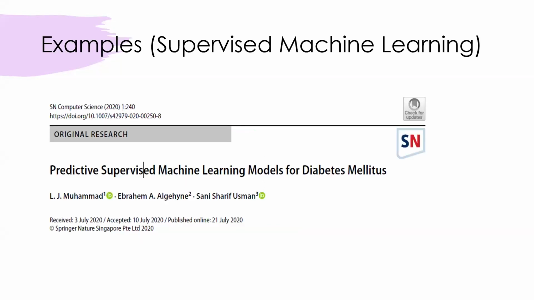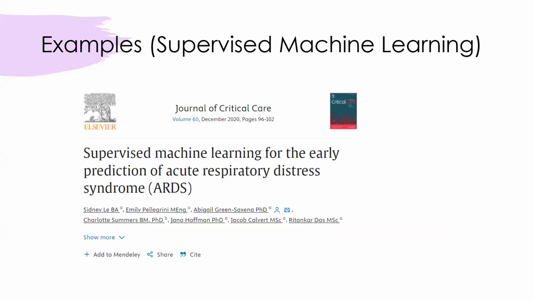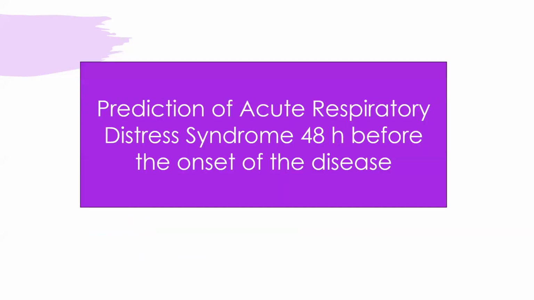We have also pulled together some examples from the published literature where different studies have used supervised and unsupervised machine learning model. For example, supervised machine learning model have been used for the prediction of diabetes using some covariates. In the same way, a supervised machine learning model has also been used for prediction of acute respiratory distress syndrome 44 hours before the onset of the disease.